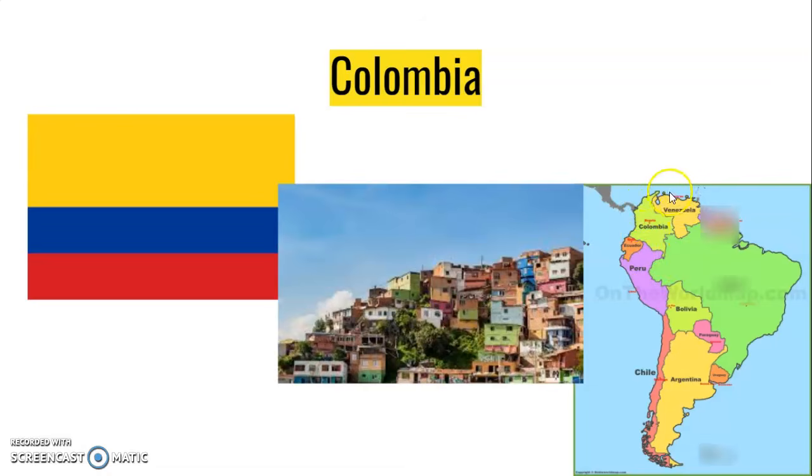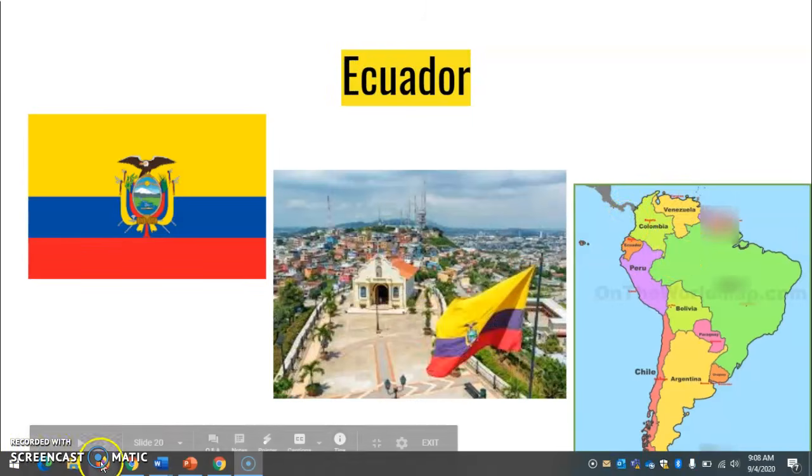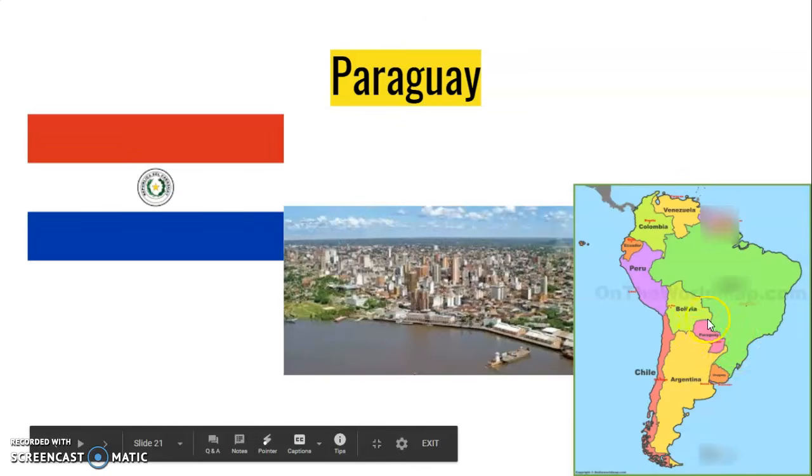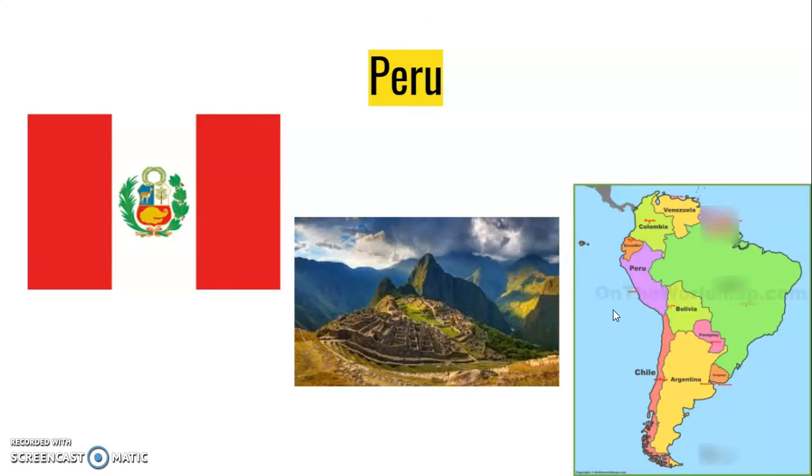Colombia is up here. Next we have Ecuador. Ecuador is this little country here. Paraguay. Remember that the A in Spanish has a softer sound, so rather than saying it the English way, you're going to say it with the softer A. Paraguay is down here, this little purple country above Argentina. Peru. Peru is over here underneath Ecuador.